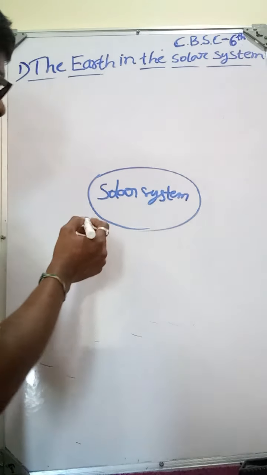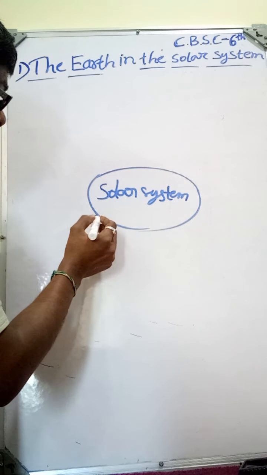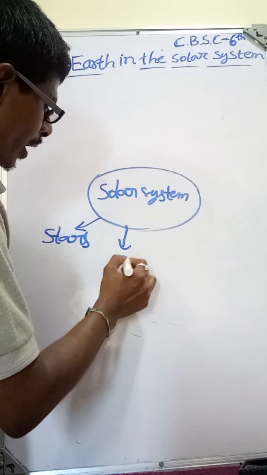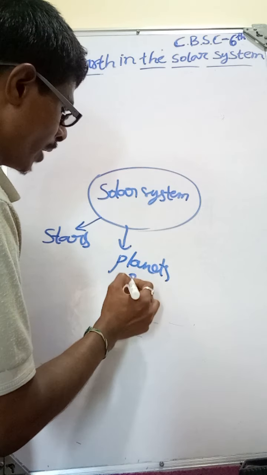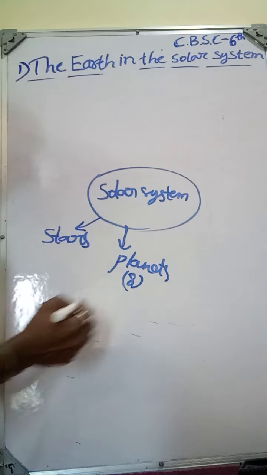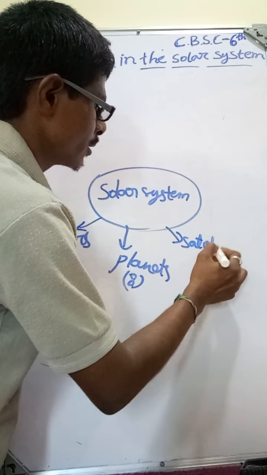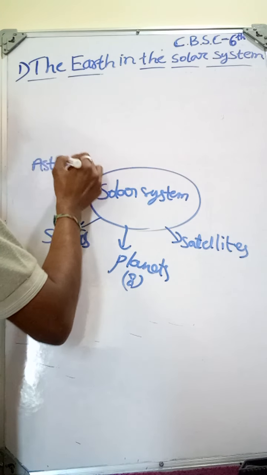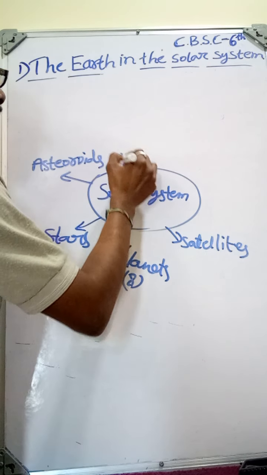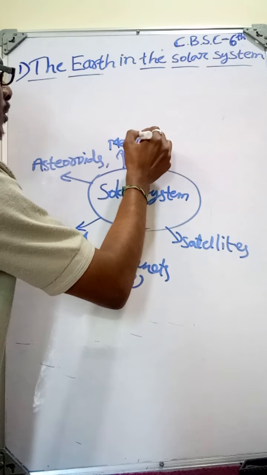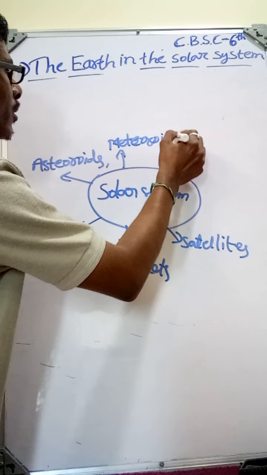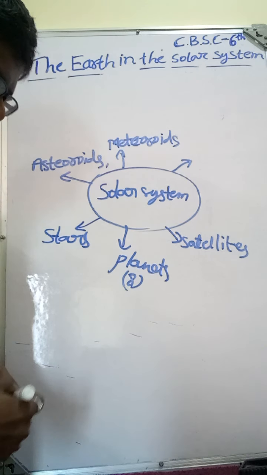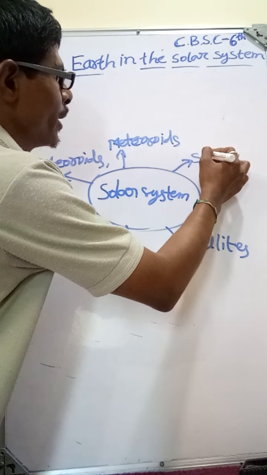So what is the solar system? Solar system is a group of stars, planets, like 8 planets in the solar system, and satellites, asteroids, meteoroids, and other celestial bodies.